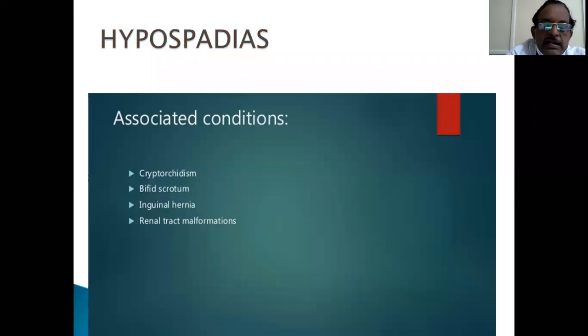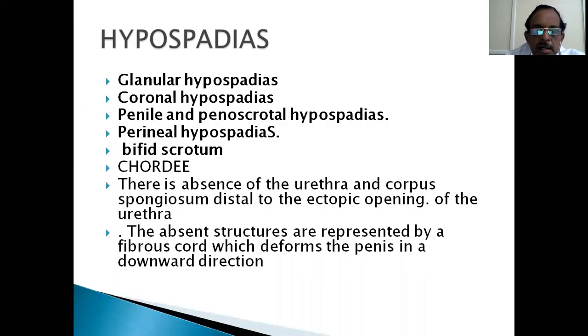So there are certain associated conditions with hypospadias, like cryptorchidism. You know what is cryptorchidism? It is undescended testis. The testis has not descended into the scrotum. Then bifid scrotum, which is seen in severe degrees of hypospadias, associated inguinal hernia, and upper tract anomalies. You have to compulsorily evaluate the upper tract also if you see a child with hypospadias. Usually this is diagnosed at birth, unless it is a severe degree of hypospadias wherein people mistake the boy to be a girl. Otherwise, normally a short, curved, and bent penis is observed. So associated conditions are also important.